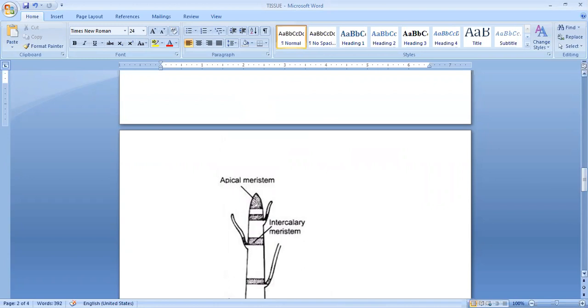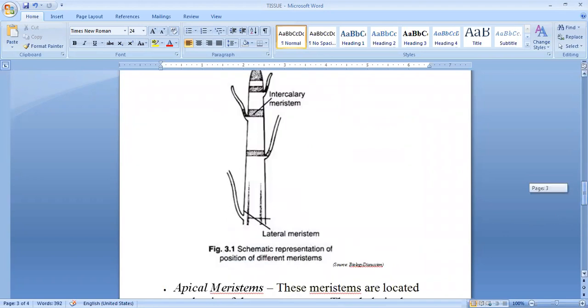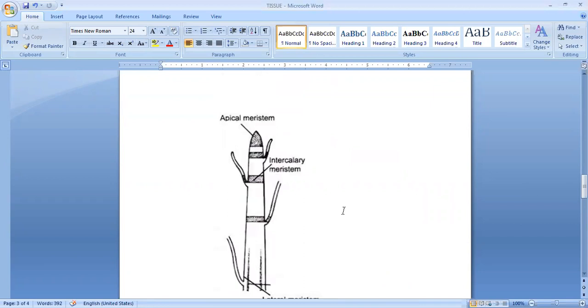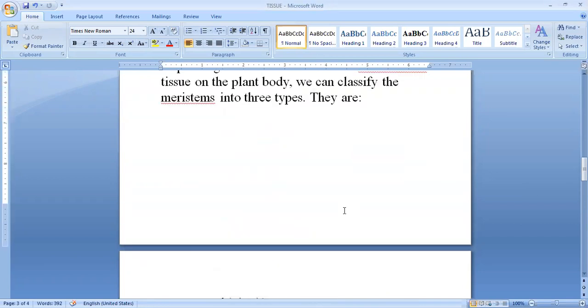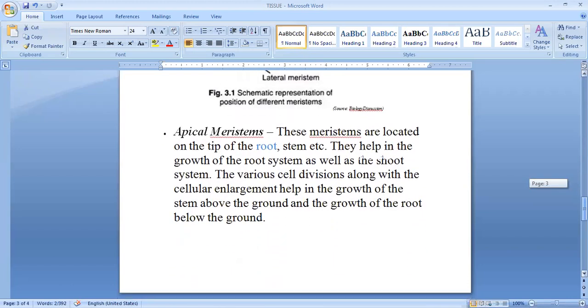Then below apical, there is intercalary meristematic tissue, and below intercalary, there is lateral meristematic tissue. So on the basis of occurrence, meristematic tissues are of three types. The first one is apical, after that the intercalary, and the third one is lateral meristematic tissue.